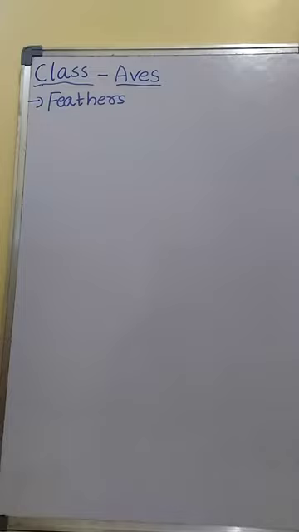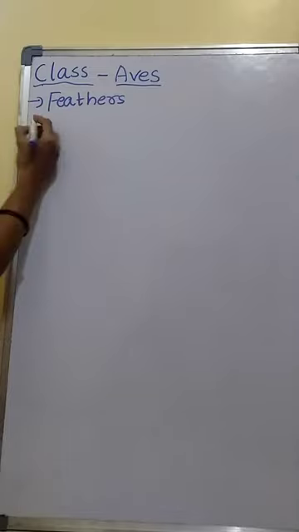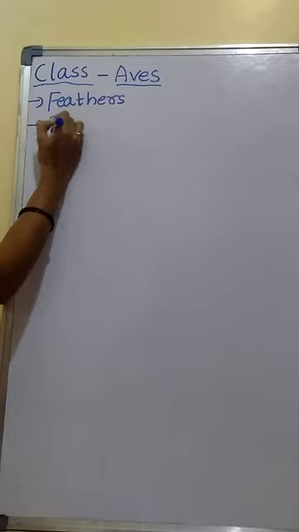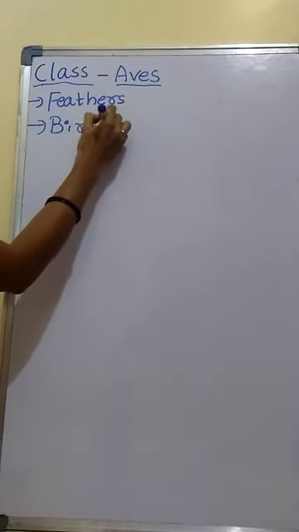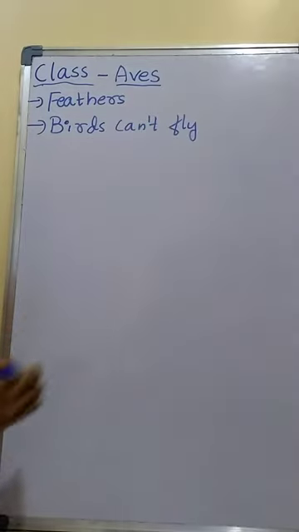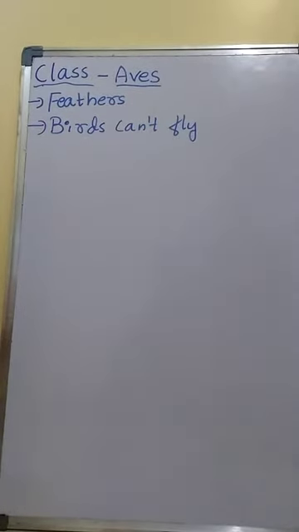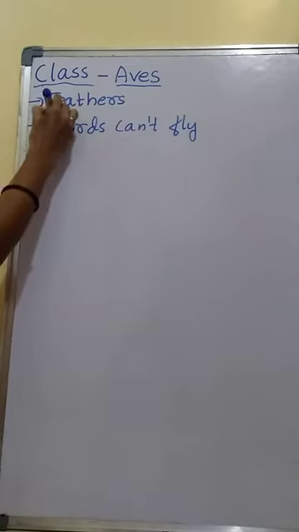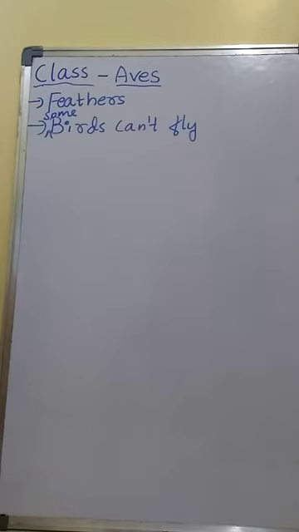Some birds cannot fly, and they are called flightless birds. Examples are ostrich, kiwi and emu.